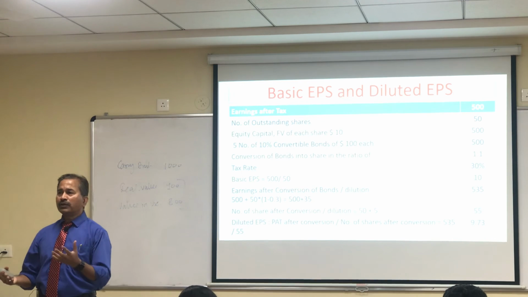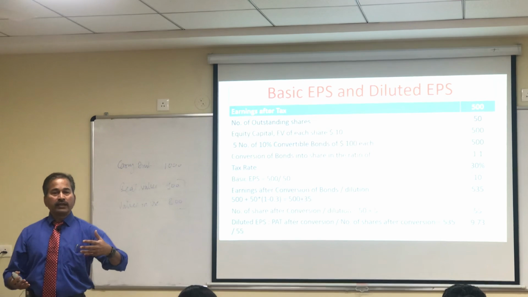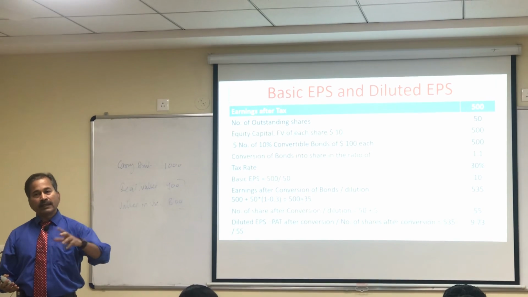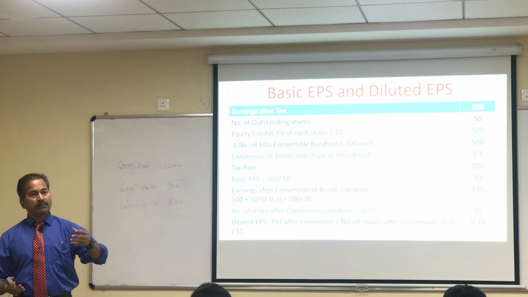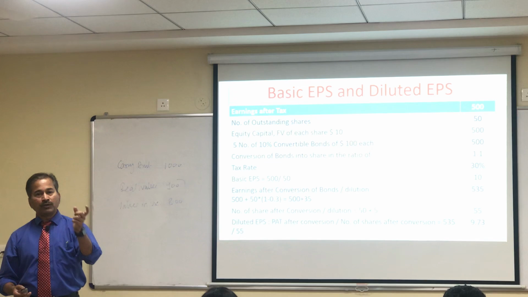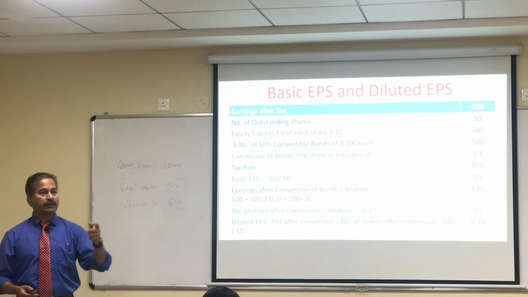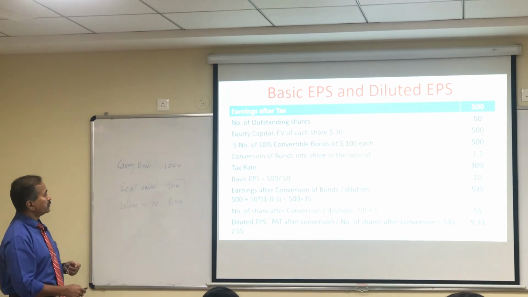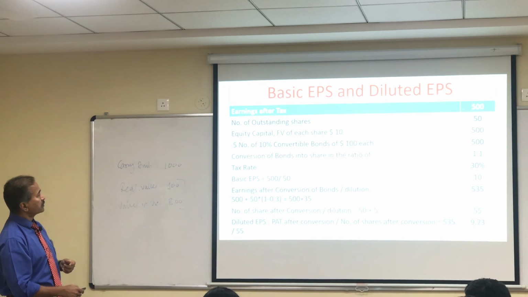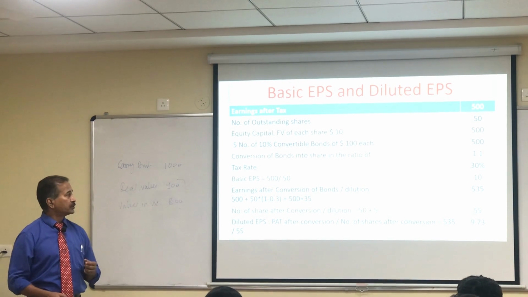Yes. Because the interest benefit will be 100, but on that 100 you will have to pay 30% tax. So after paying tax, what will remain with you is going to be 35. So you save on interest of 50, but you pay tax of 30. That is 50. So what is going to be in your hand is 35. So 35 plus 500 becomes 535. So that's your earnings after conversion of bond or dilution. And number of shares are going to be 55. And that's how your diluted EPS is going to be 9.73.